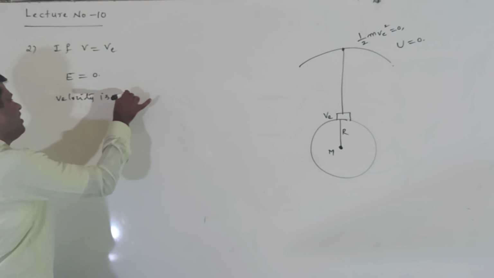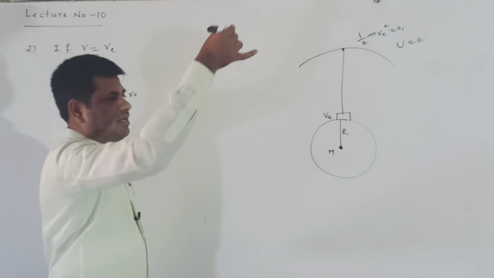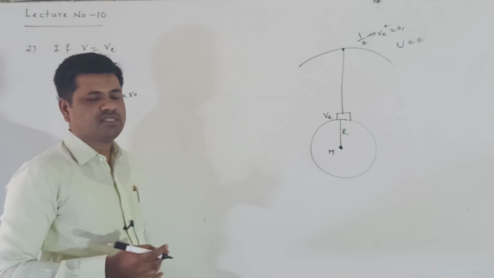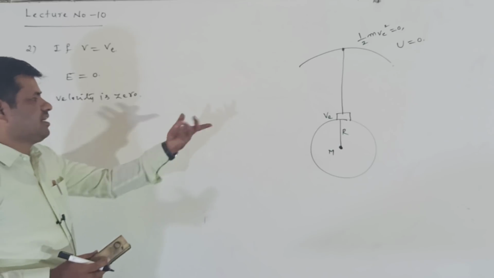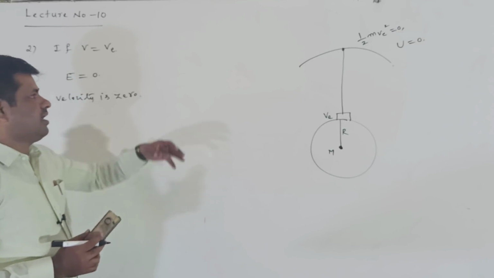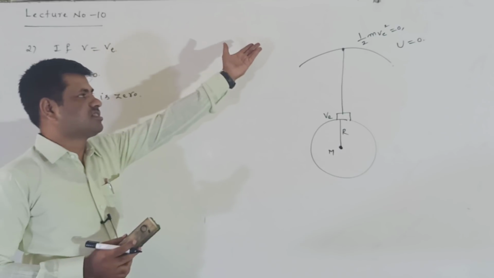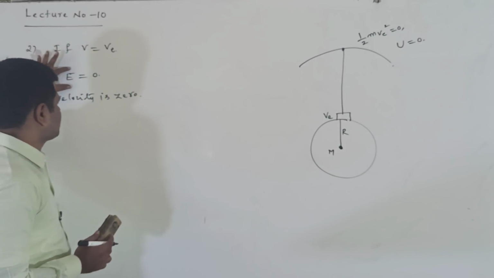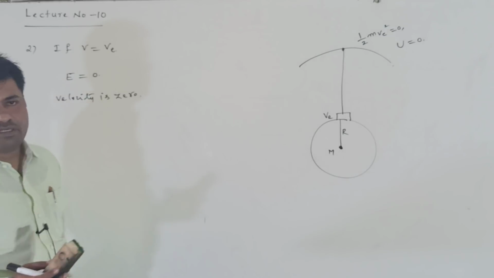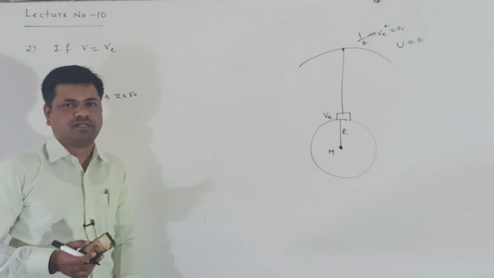Velocity is 0. Why is velocity 0? Here, because kinetic energy becomes 0. This is the second case: when a body is projected with escape velocity and crosses the gravitational field, its total energy becomes 0 and velocity also becomes 0. We already know this condition.